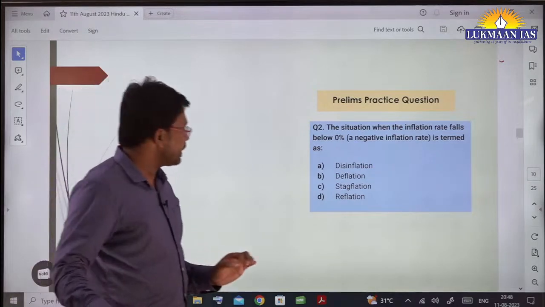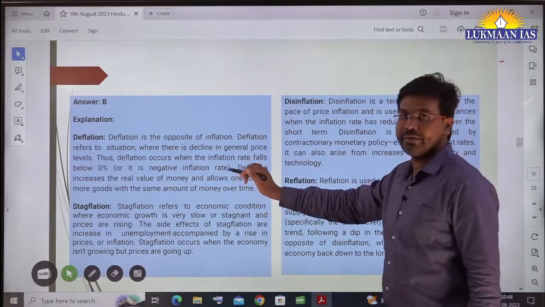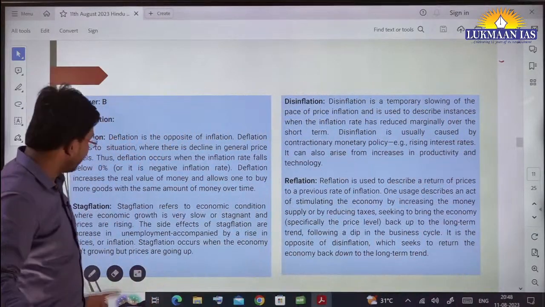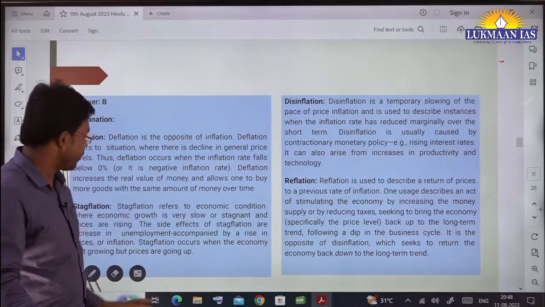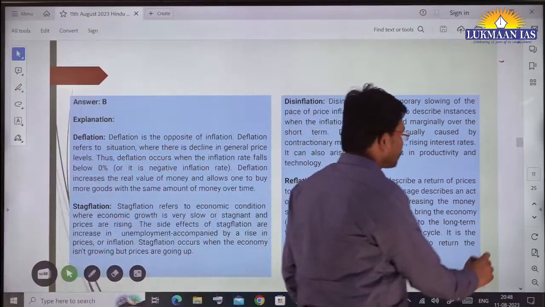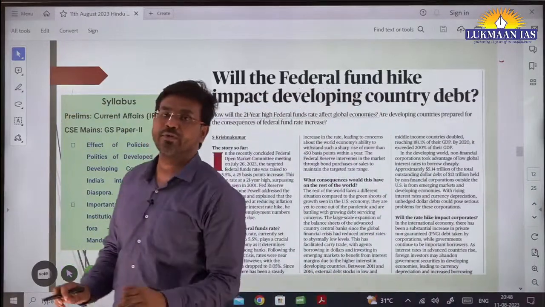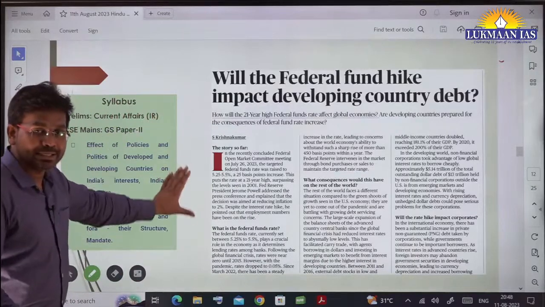So what we have done is we have given a solution to this question. The explanation is given, and we have also explained all these terms for you: deflation, stagflation, disinflation and reflation, okay. So their definitions have been given. In your free time you can go through it to learn about these topics, because this is an important topic from the economy point of view. Now let's understand about this topic.